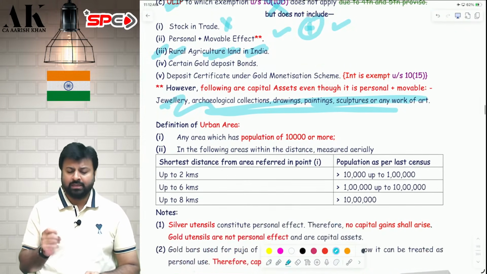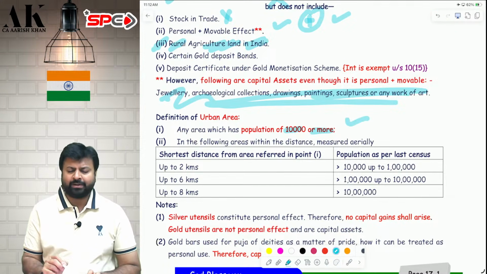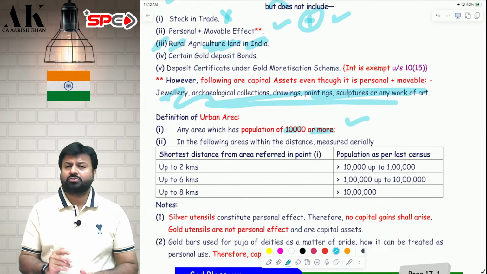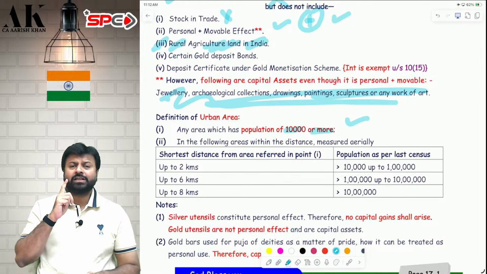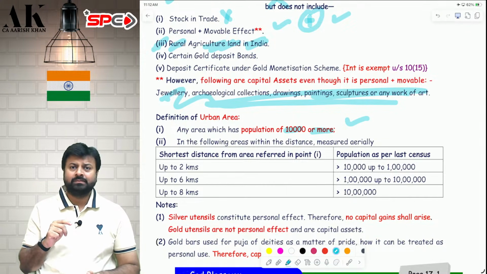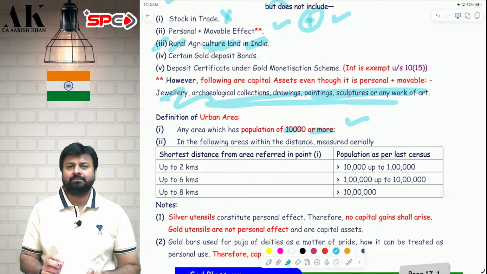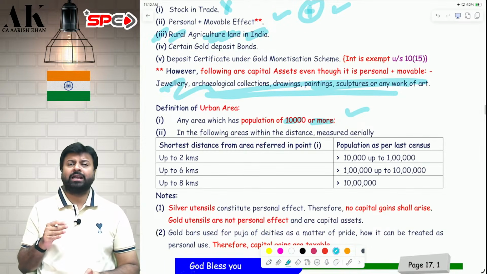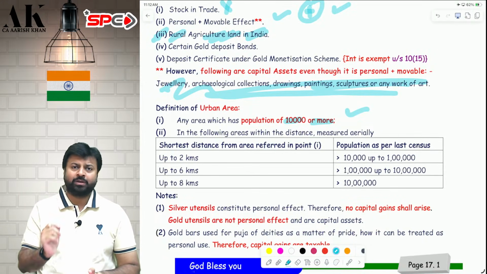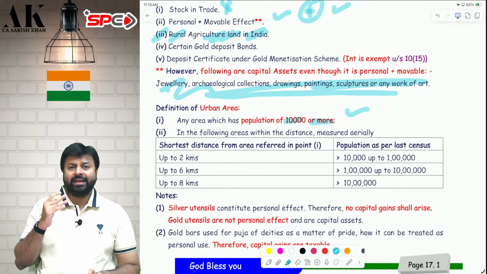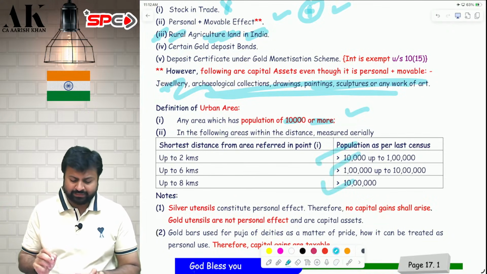Now, a few more things. It means if the population is 10,000 or more, it will be called an urban area. Yes. Now, in this also there is a catch. If the population is 10,000 or more, but up to 1 lakh, then that area will be urban, plus 2 kilometer land adjacent to that area will also be called urban. Second, if the population is more than 1 lakh but up to 10 lakh, then that area will be called urban, and 6 kilometer land adjacent to that area will also be called urban. And if the population is more than 10 lakh, then that area will be called urban, and the 8 kilometer land up to that area will also be called urban. This is what is given over here.